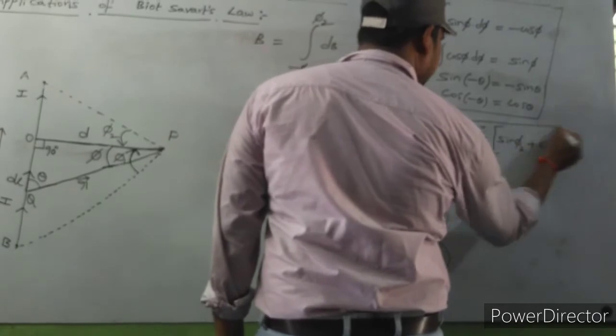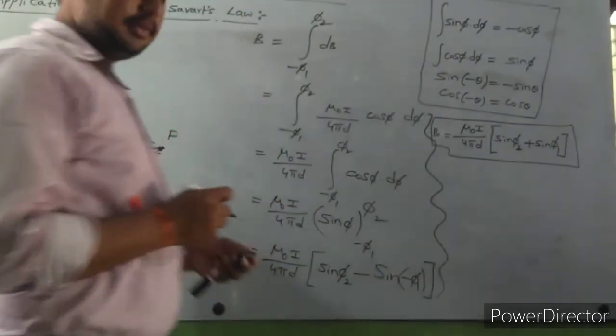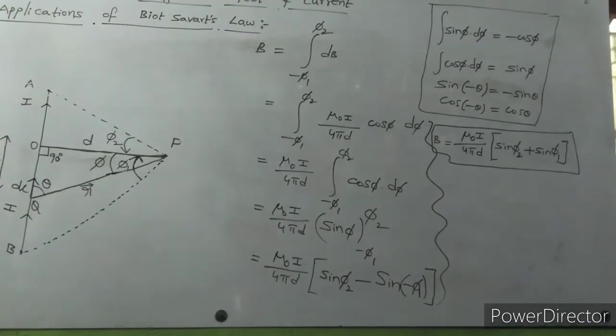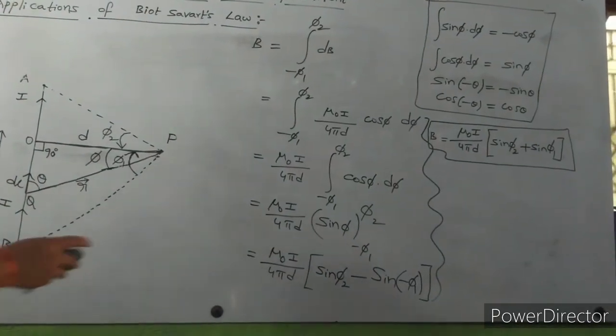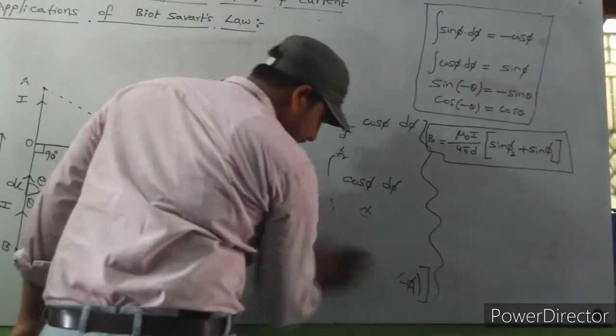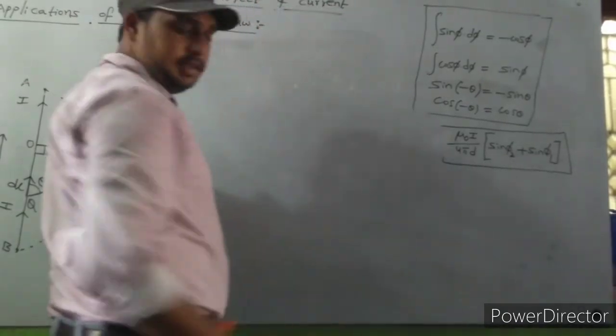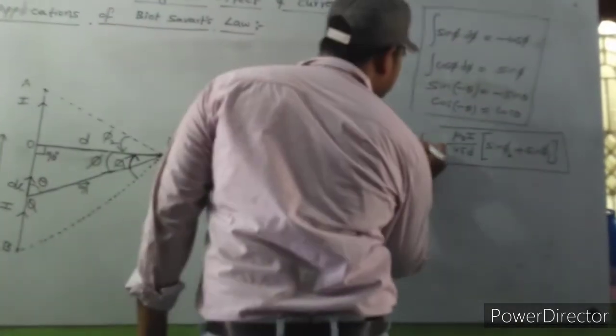So this is a main important formula. I will write one more time here. Observe carefully. B is equal to what we got?